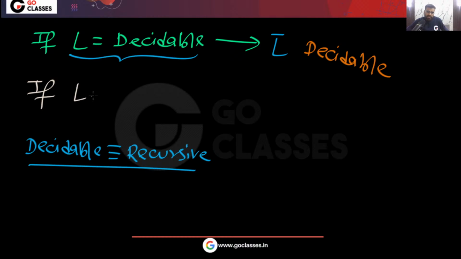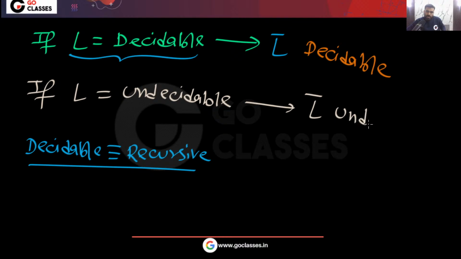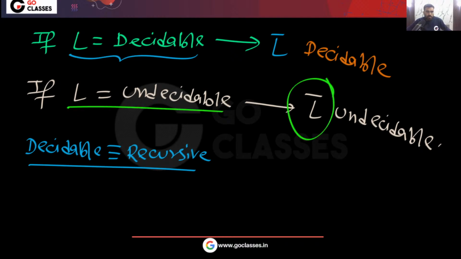With contradiction you can prove that if L is undecidable, then L complement also will be undecidable. You can prove it using contradiction. Very simple: if L is undecidable, then L complement cannot be decidable, because if L complement is decidable, then its complement will be decidable. Yes or no?